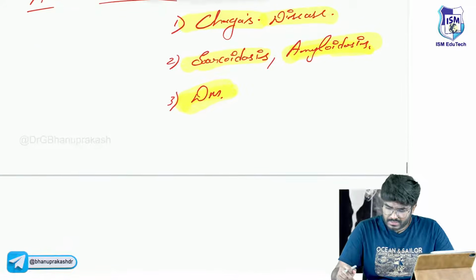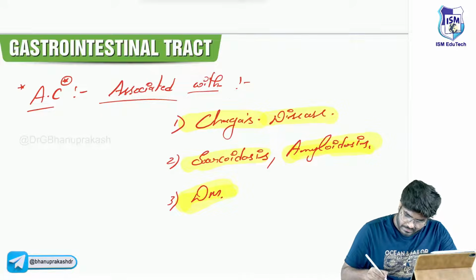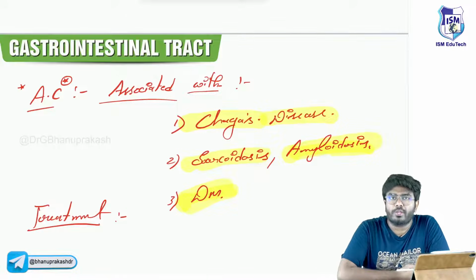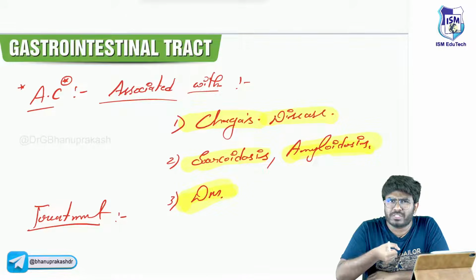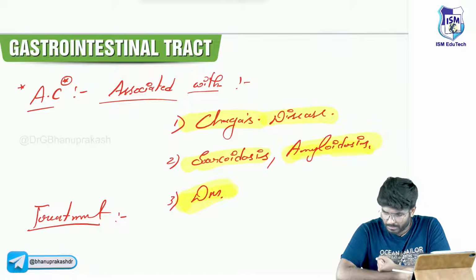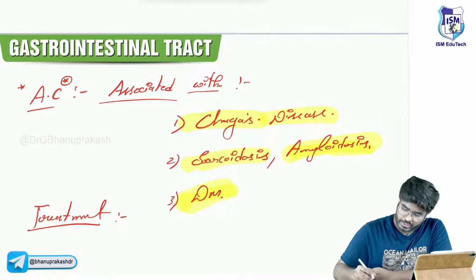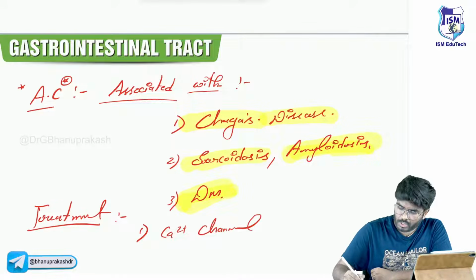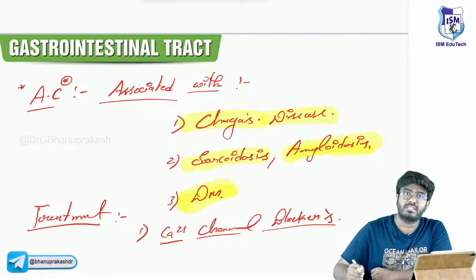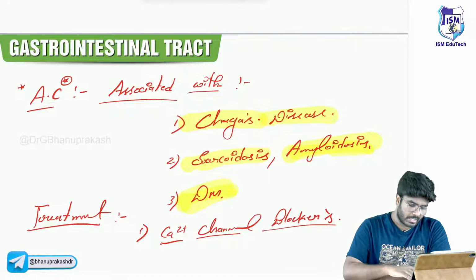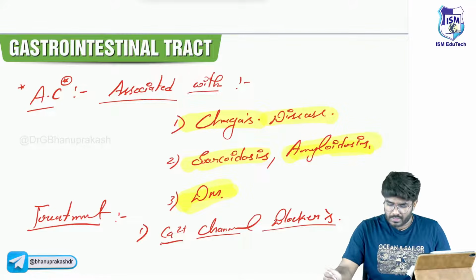Now, what else you should know is the treatment part. In Achalasia Cardia, the lower esophageal sphincter shows too much contraction. Now what you have to do is relax it. How can you do that? Calcium channel blockers. Calcium is responsible for muscle contraction, so calcium channel blockers can cause muscle relaxation. That's a drug you can use.